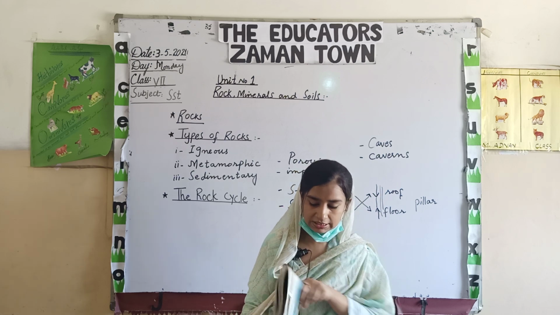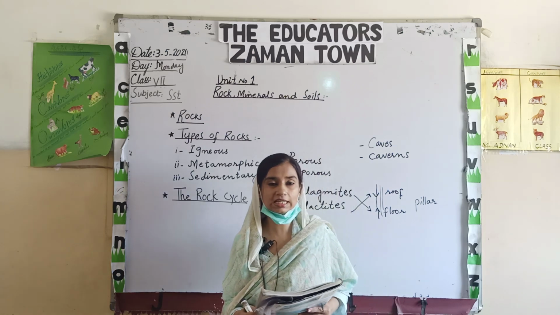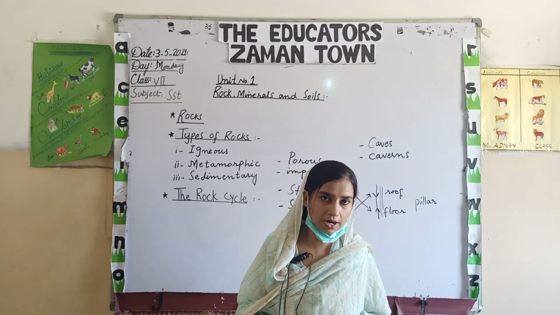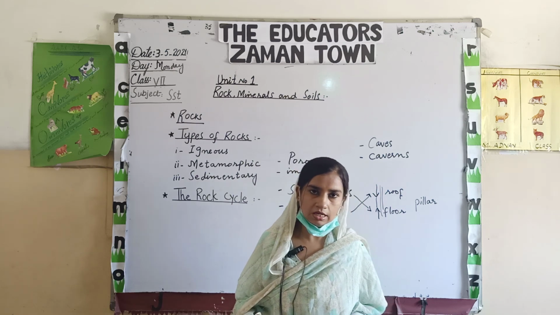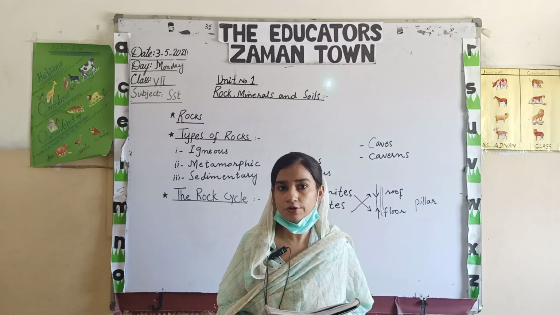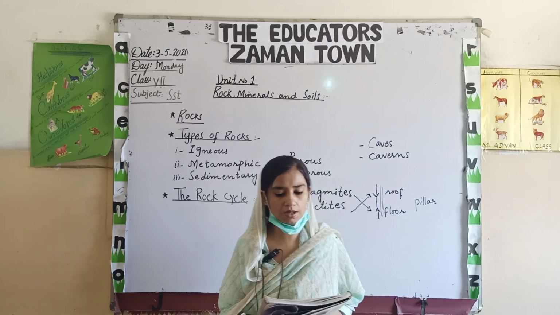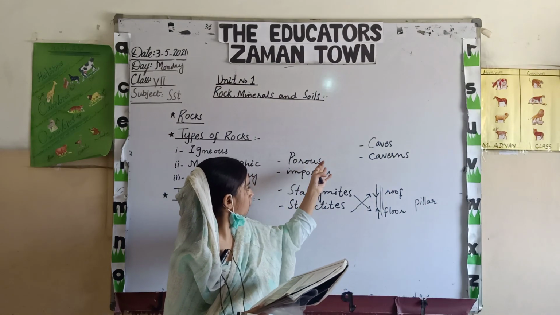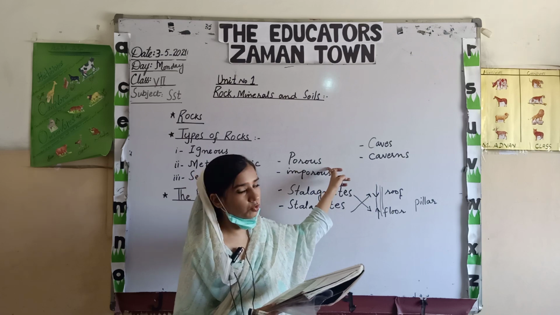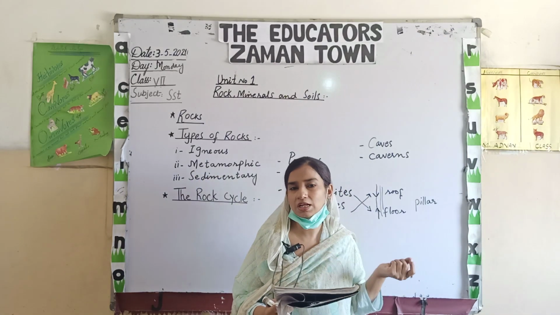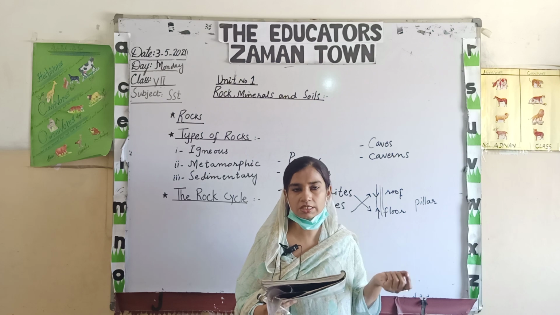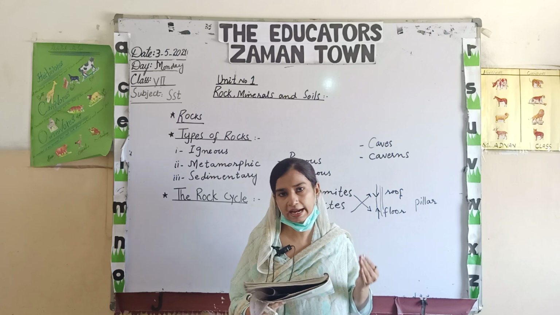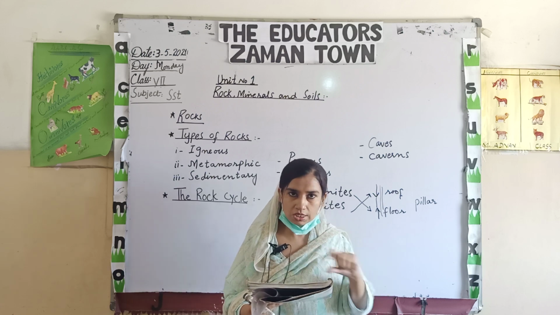Then there are the types of the sedimentary rocks, that is the limestone. Limestone is a sedimentary rock. Why is this a sedimentary rock? That this is the result of deposition of sand particles or some sediments, and this is basically a long time process. It is permeable and mainly made of the mineral. As I have told you, there are two types of rock, the porous and imporous. Okay, the porous you can also use a similar word, that is permeable. Okay, permeable means that there are pores present in some specific structure and water is seeping through these structures.